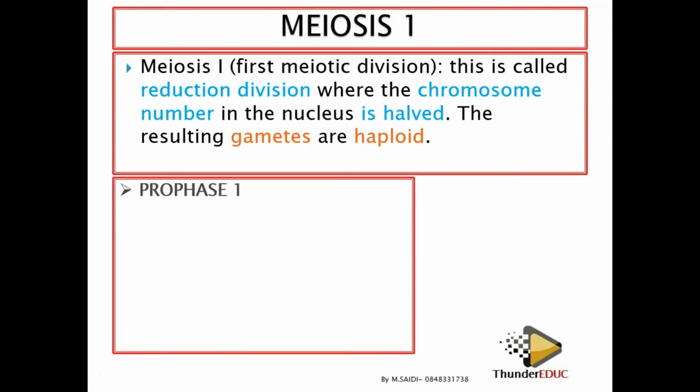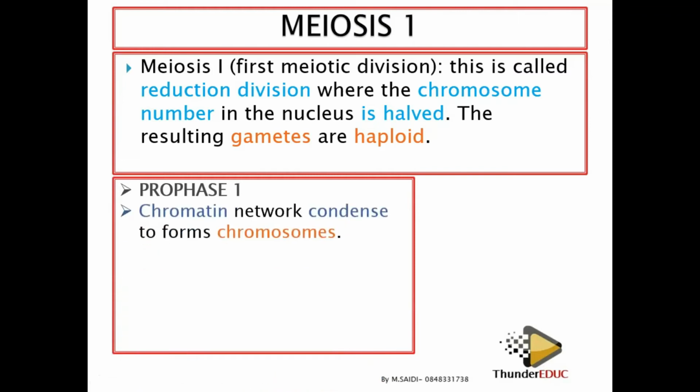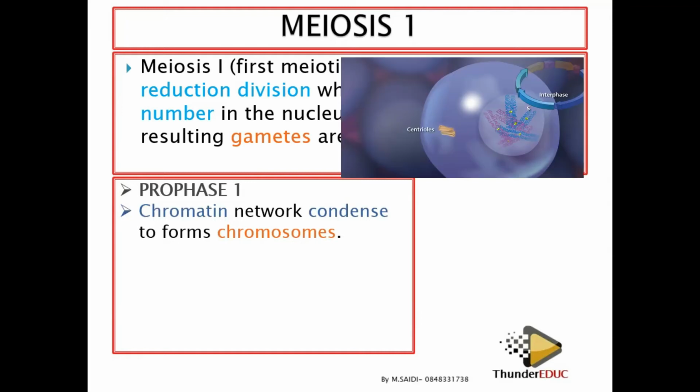All right. Let's look at the phases of meiosis. The first phase is prophase, which means preparation. The cell is preparing for whatever it is going to be doing. So the first thing is the chromatin network. We say that chromatin network means entangled DNA. DNA is in this form. We don't have a direction when we look at it. We don't know where it starts or where it ends. So it is chromatin network.